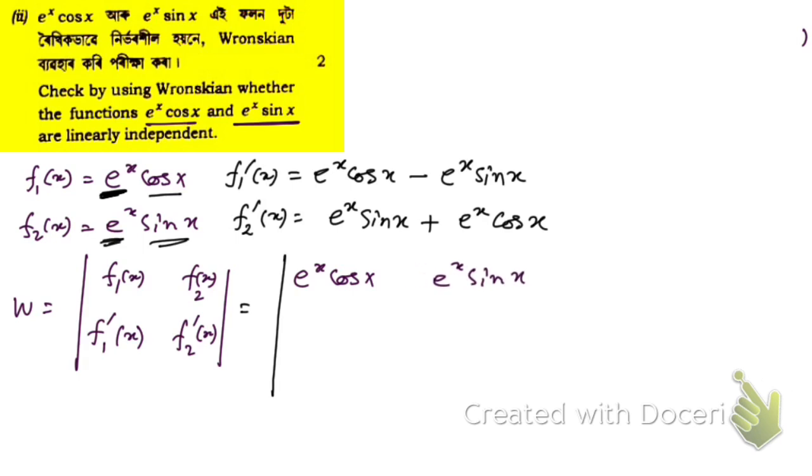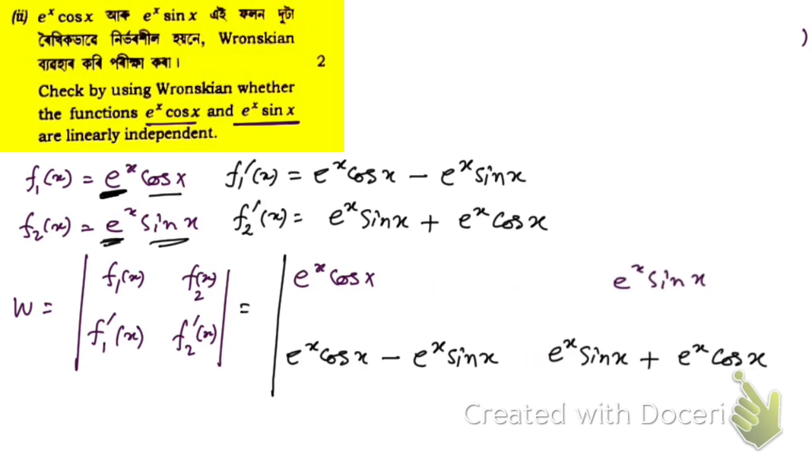Then let me use these two results also. Okay, so now let's obtain the determinant. How to obtain that? First, let us multiply this one and this one.